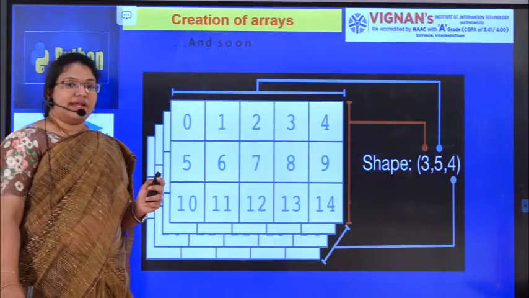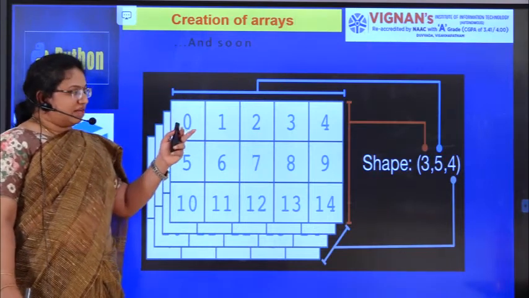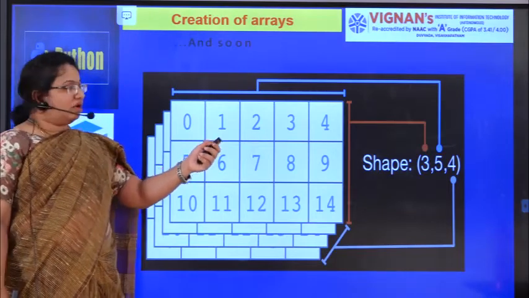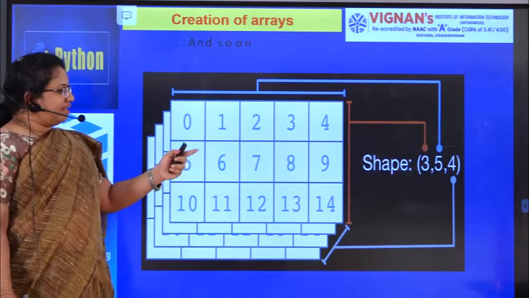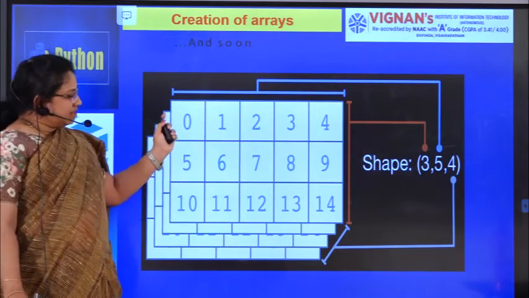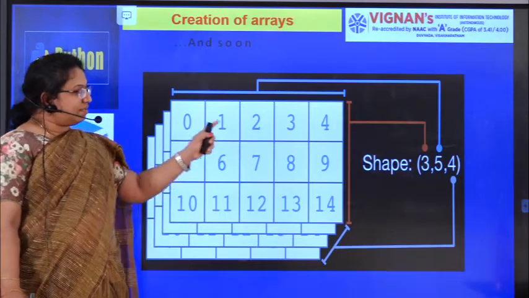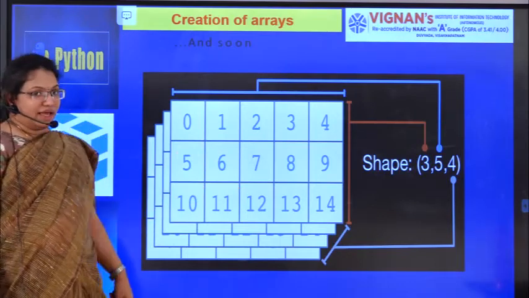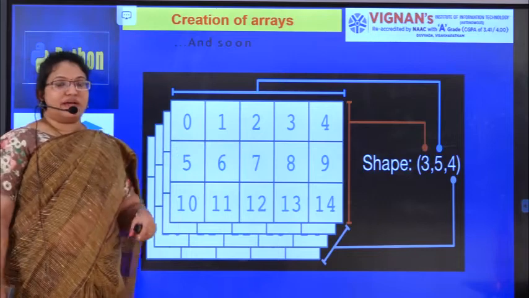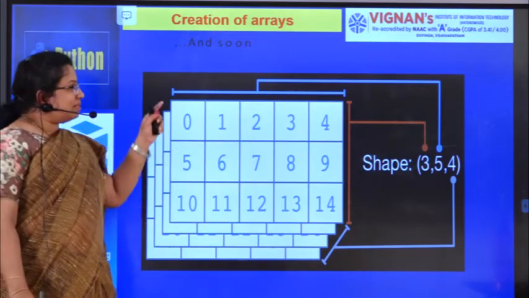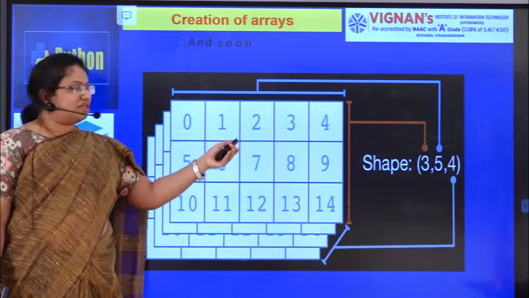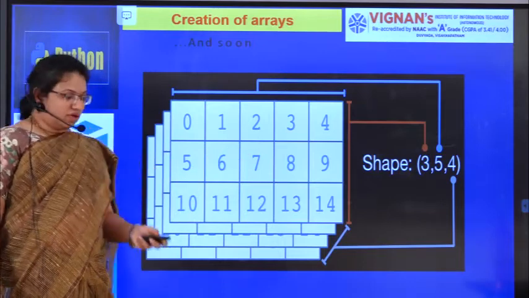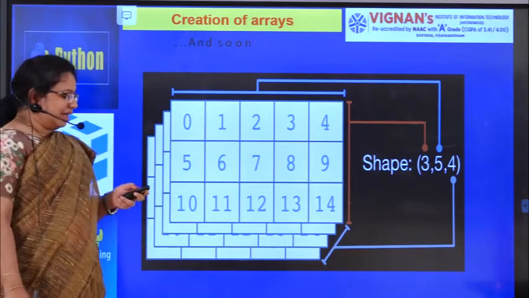Now we are seeing 3-dimensional arrays. In a 3-dimensional array, we use a tuple of 3 values, so 3, 5 and 4. 3 is representing the number of rows, 5 is representing the number of columns, and 4 is representing the depth of your array. So what is the depth? 4 is your depth. Okay, so this is about n dimensions. If it is 3 dimensions, we pass 3 elements into the tuple. If it is 4 dimensions, we write 4 values. That's about the creation of your arrays.